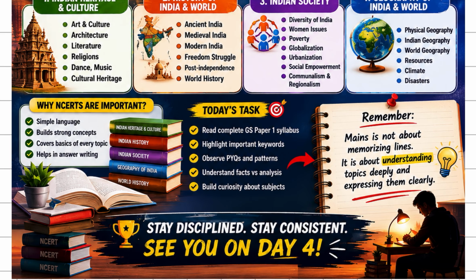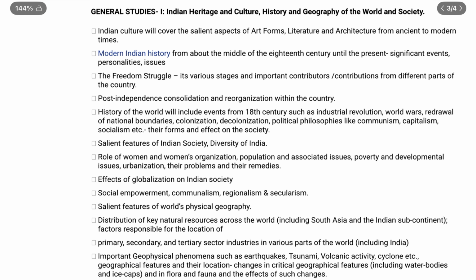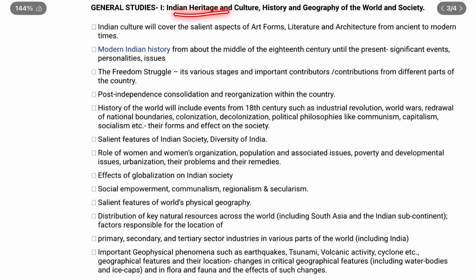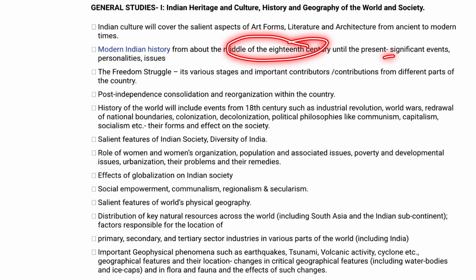If we look at the syllabus of GS paper 1, it is like this: Indian heritage and culture, history and geography of the world and society. Indian culture will cover the salient aspects of art forms, literature, architecture from ancient to modern times. Modern Indian history from about the middle of the 18th century until the present, significant events, personalities, issues.